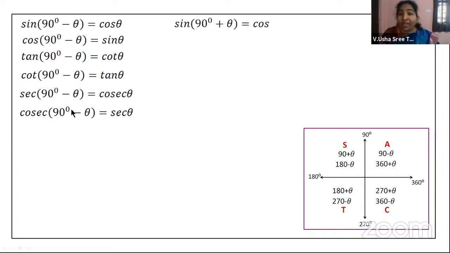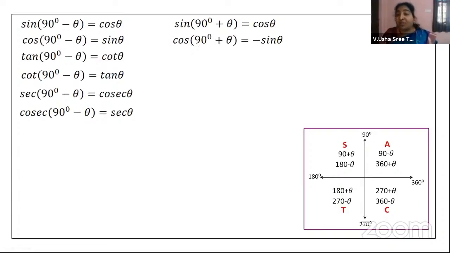Okay. Now quickly we will look into sine of 90 plus theta. 90 plus theta is cos theta. Okay. Where is 90 plus theta? In the second quadrant. In the second quadrant, what are positive? Sine is positive and cosecant is positive. All the remaining are negative, children. So you have sine here, so you are getting a positive value. Got it? Now this is 1 into 90, so you are taking the co-function of this, that is cos theta.